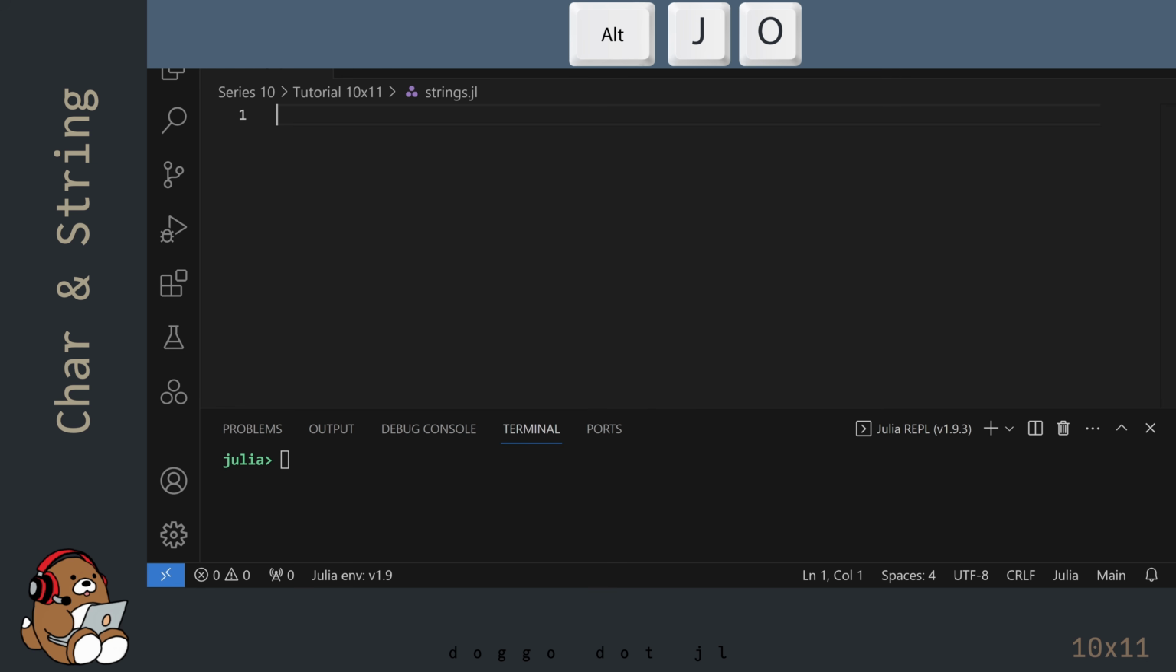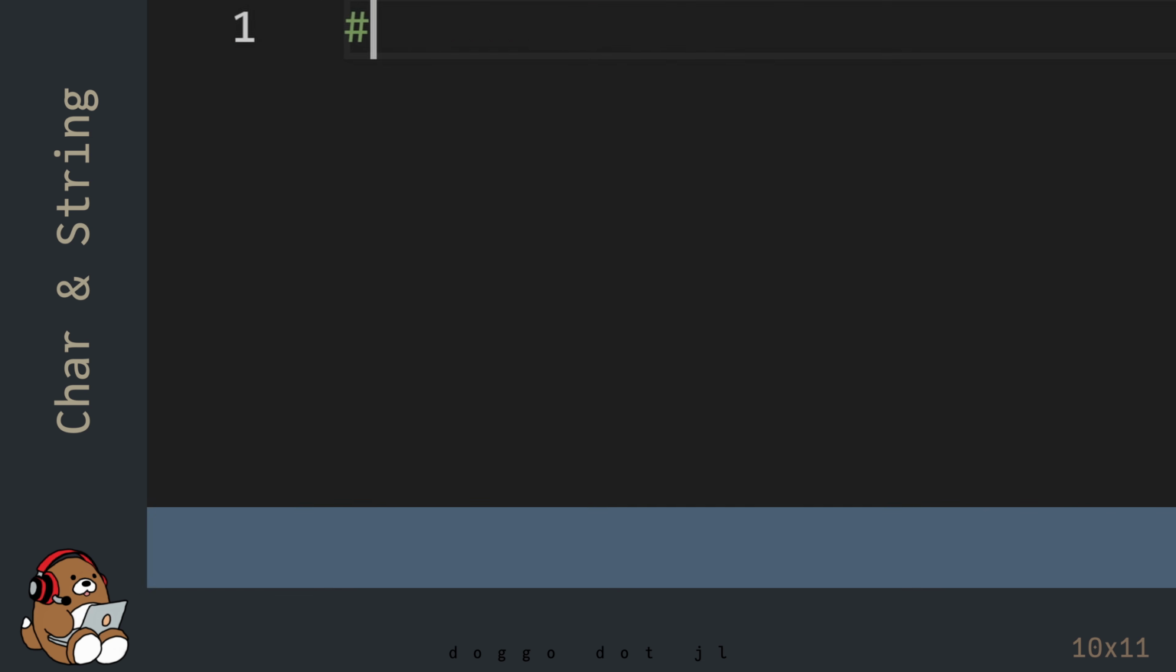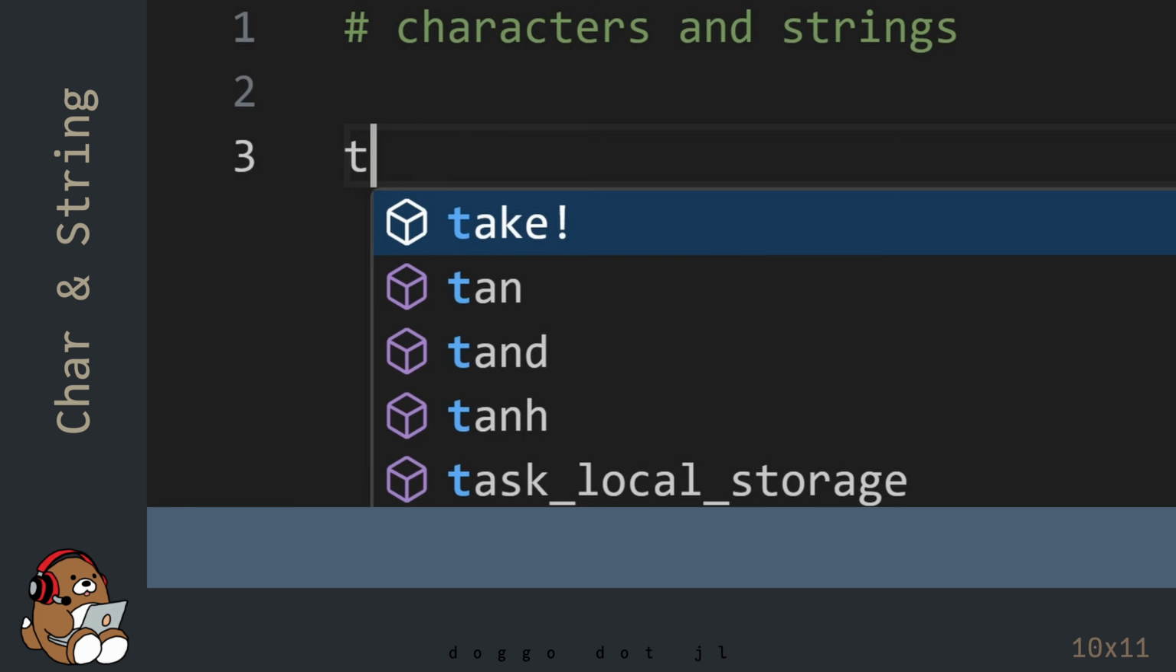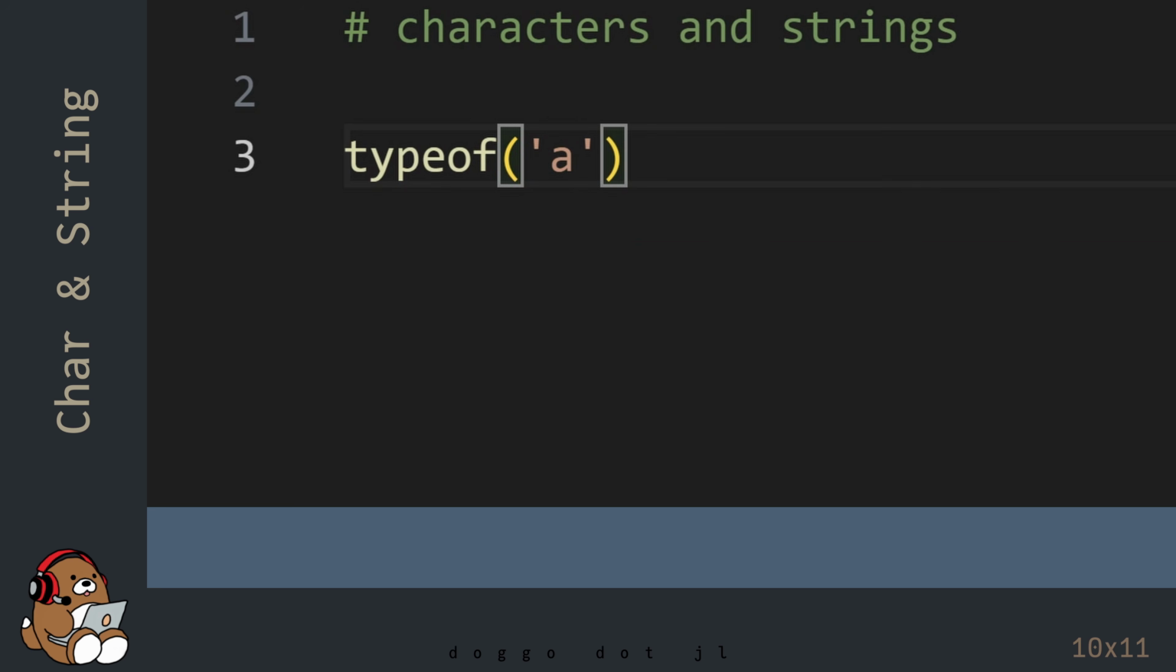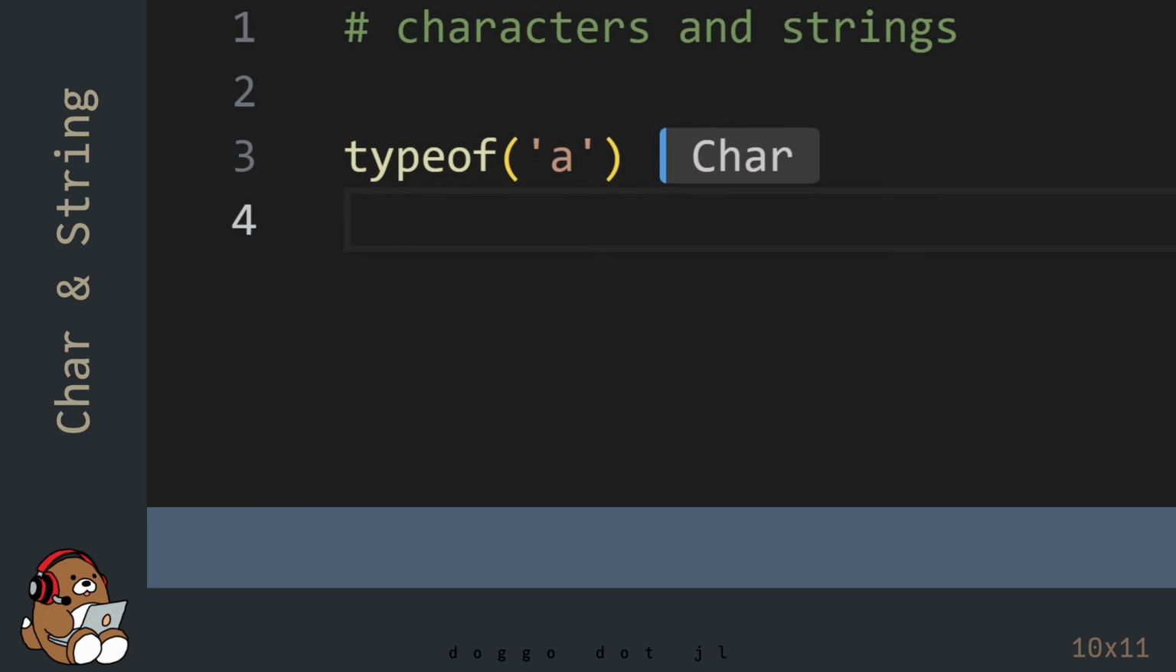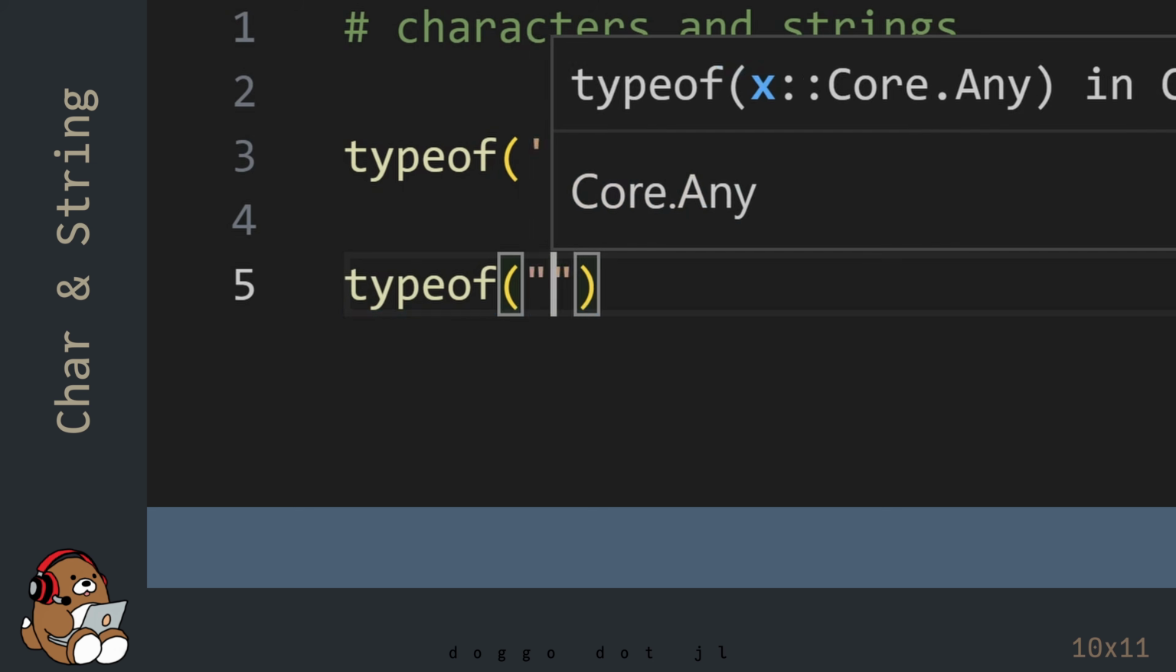I'm in VS Code, and I've already created a new .jl file. And I've already launched the Julia REPL by using Alt-J, then Alt-O. Like numbers, characters and strings are data types in Julia. For characters, use a pair of single quotes or apostrophes. Char is short for character, but many coders refer to this as char. For strings, use a pair of double quotes.